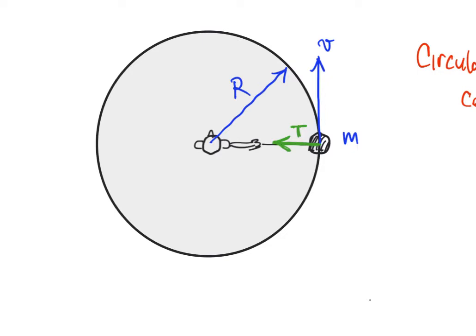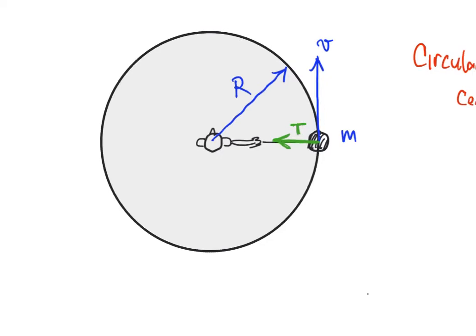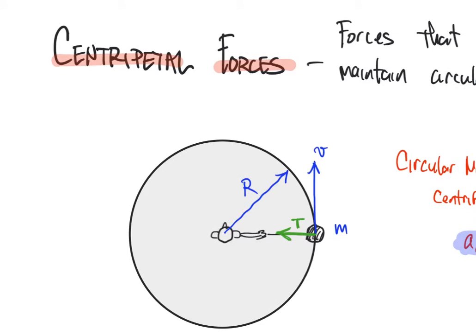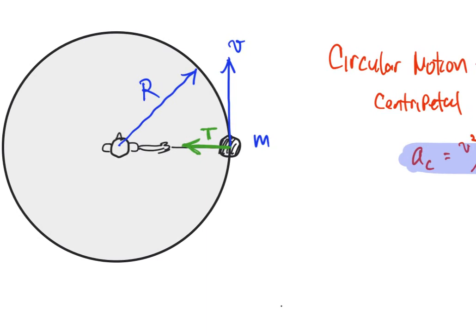The rope pulls in on the mass towards the center. And just as a reminder, that's what centripetal means. Centripetal means center seeking, or in towards the center. And this is indeed a center-seeking force in the sense that the direction of this vector arrow is in towards the center of the circle, which is like my head.